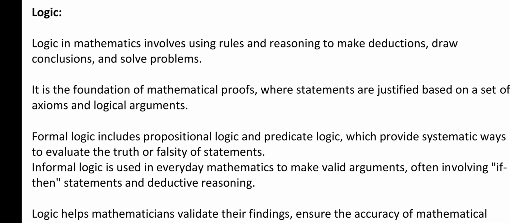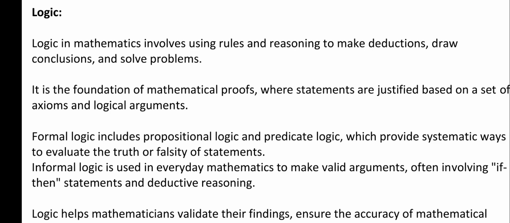So it is the foundation of mathematical proof, where statements are justified based on a set of axioms and logical arguments. So logic is the foundation of mathematical proof, where statements are made or are justified based on what? Based on the set of axioms and logical reasoning or arguments. All right.